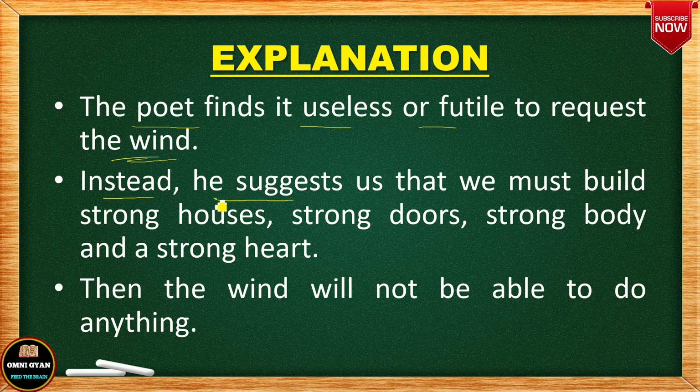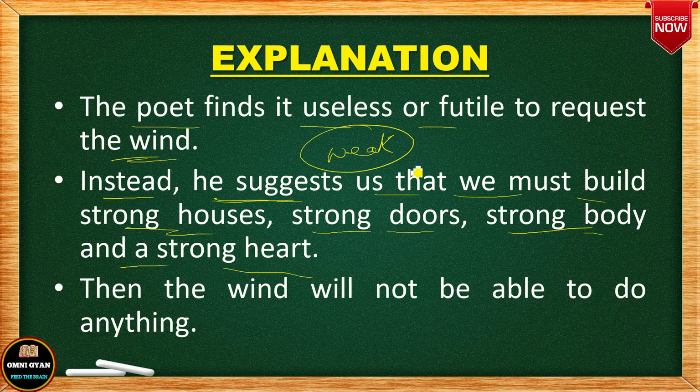So instead of that, he is suggesting that we must build strong houses. Okay, we must build strong doors, we must build a strong body, we must build a strong heart. Because the poet has already discovered that wind will destroy everything that is weak. Wind will not touch the stronger things or the strong people. So the poet suggests this because we are weak, that is why the wind is making fun of us, the wind is destroying us. So instead of that, let us build strong houses.